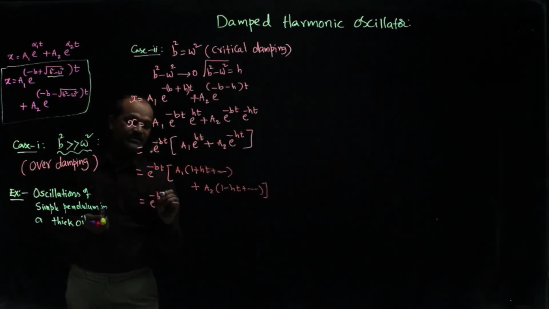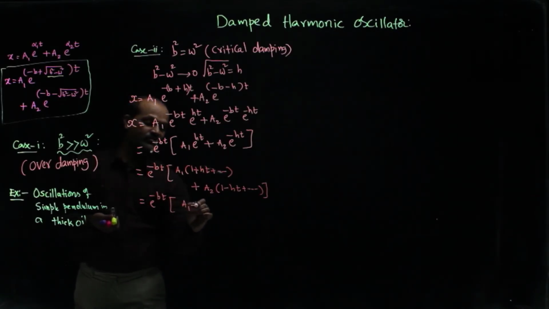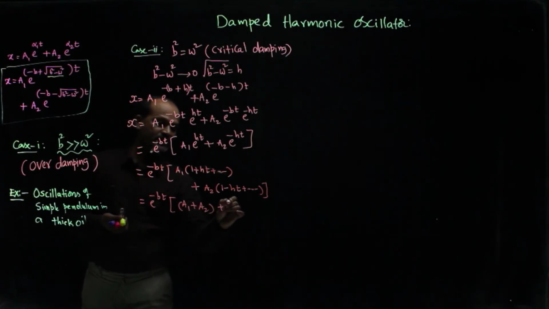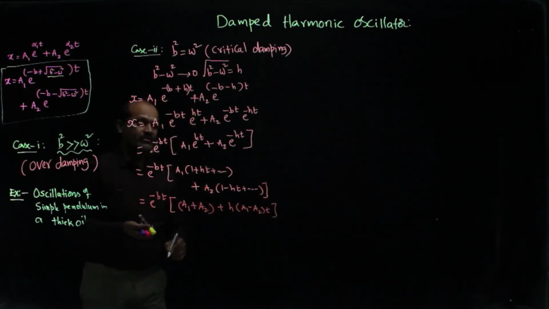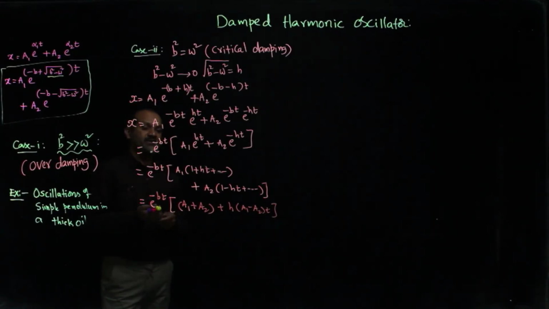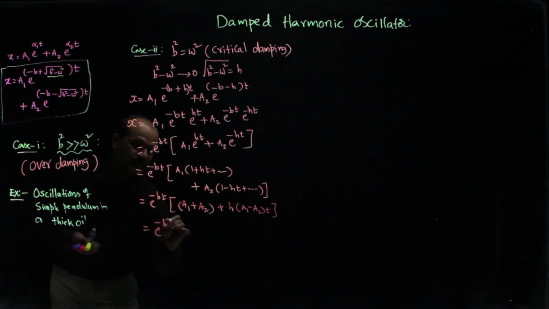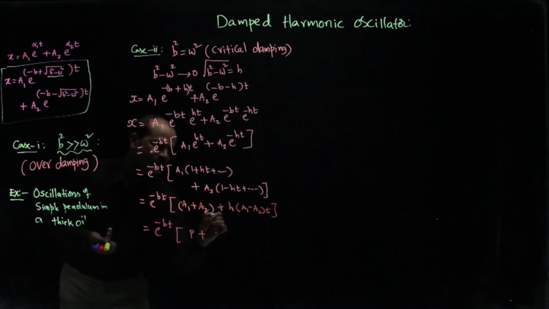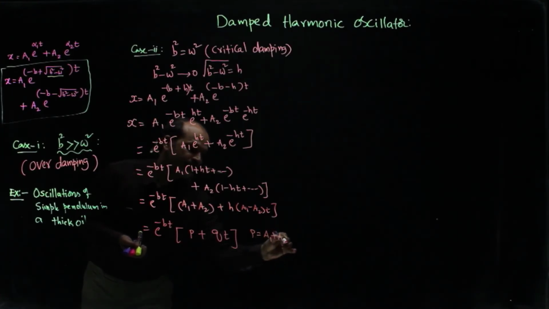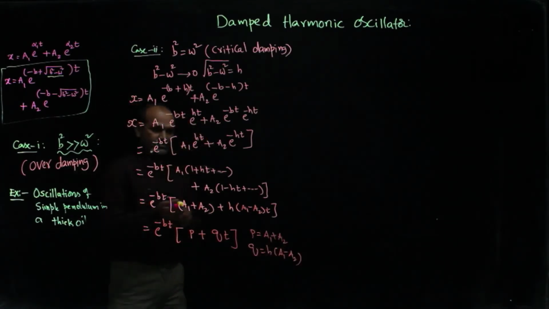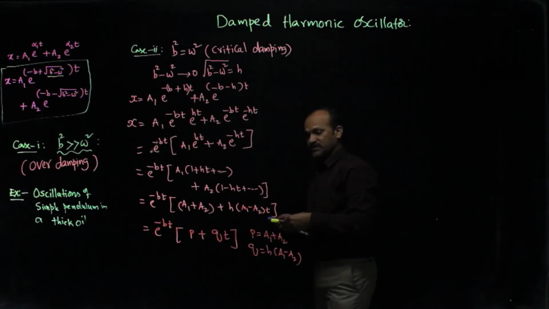So e power minus bt, this is a1 plus a2 plus h into a1 minus a2 into t, and we can write it as p plus qt, where p is a1 plus a2 and q is h into a1 minus a2. Okay, this is mathematical calculation, you can do it.